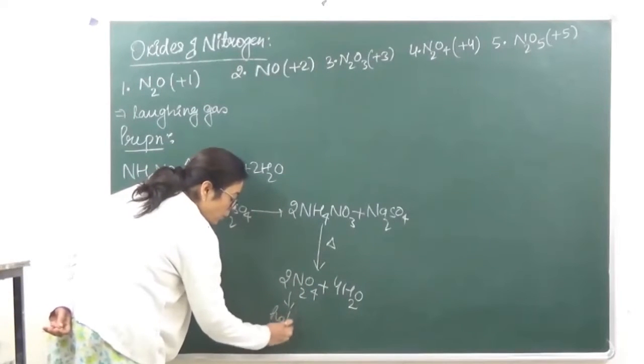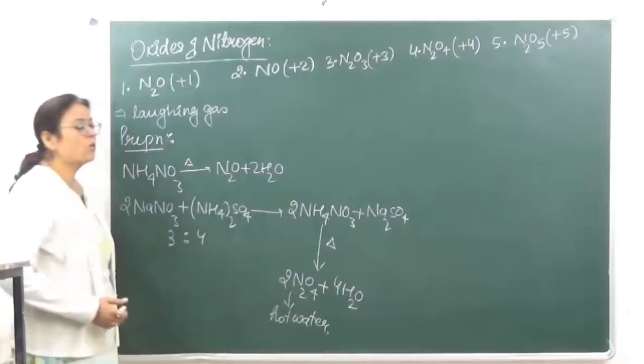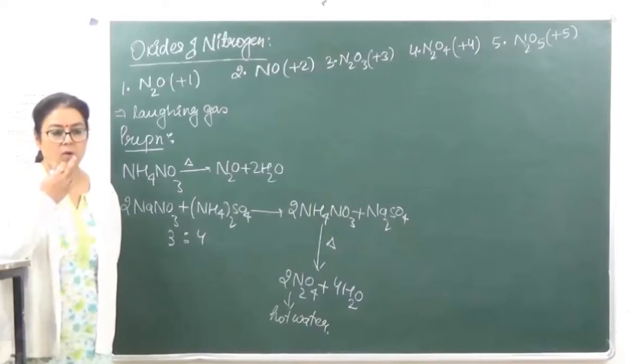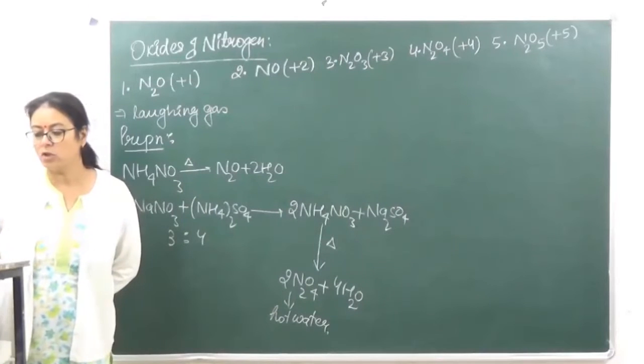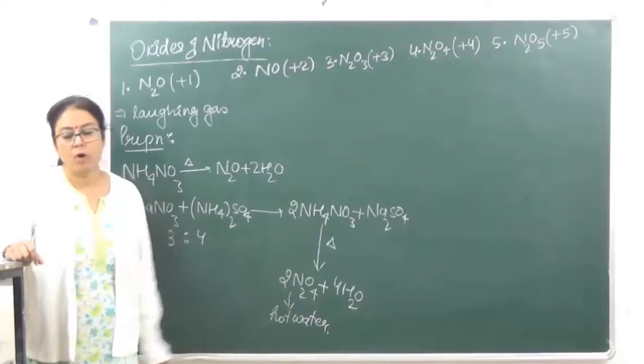Why over hot water? Because in cold water it is soluble. Okay, hot water में it is insoluble, cold water में it is soluble. Therefore, it is collected over hot water.